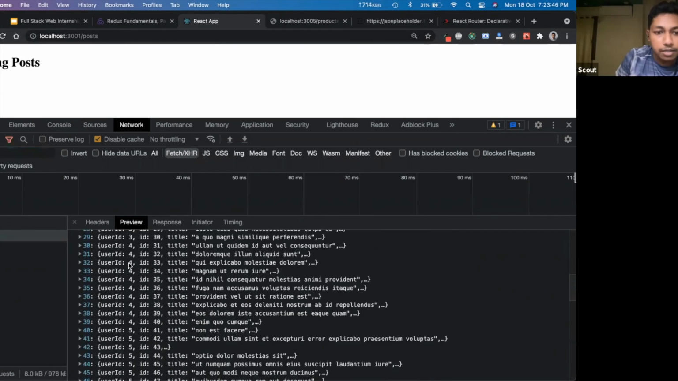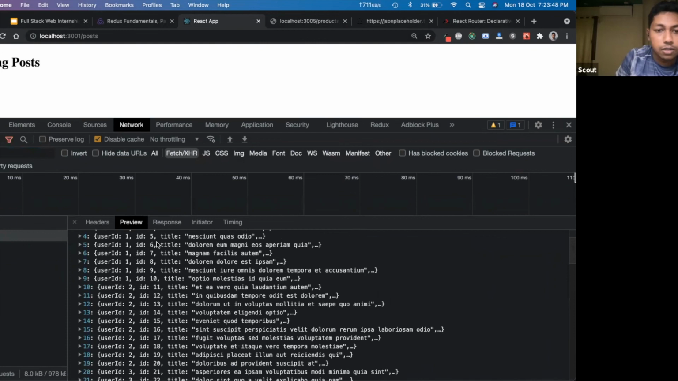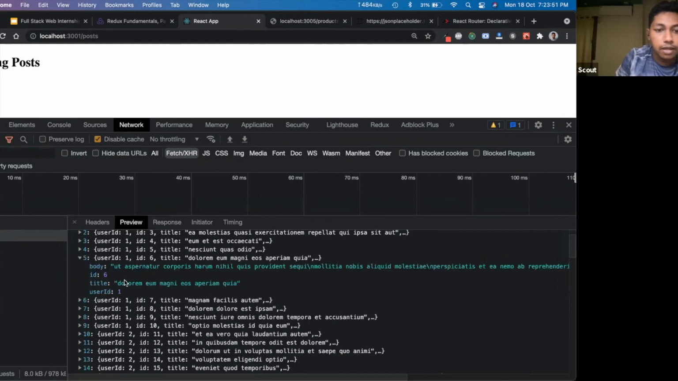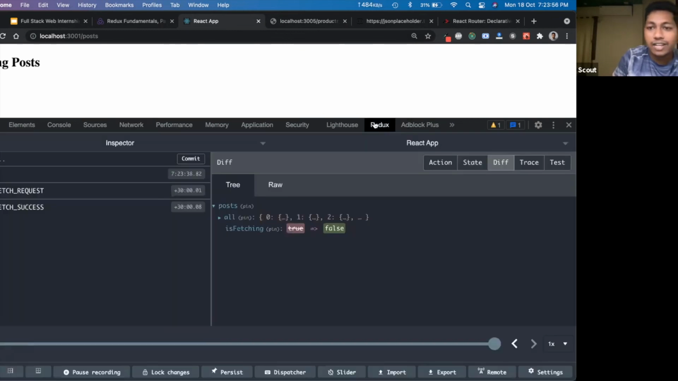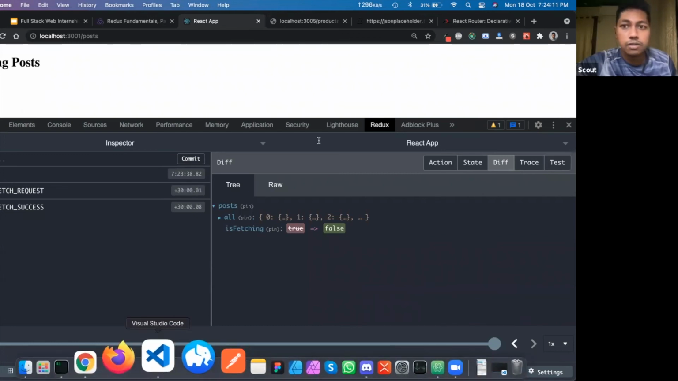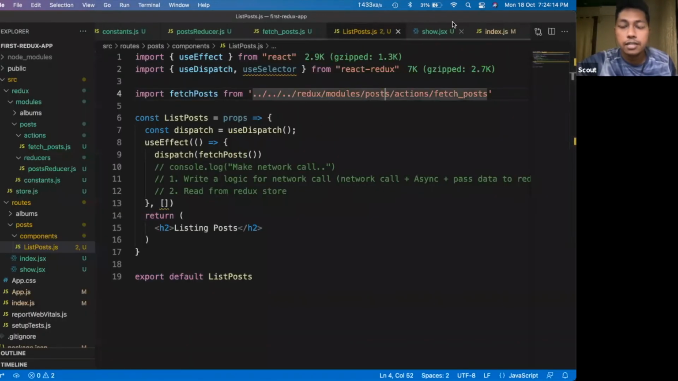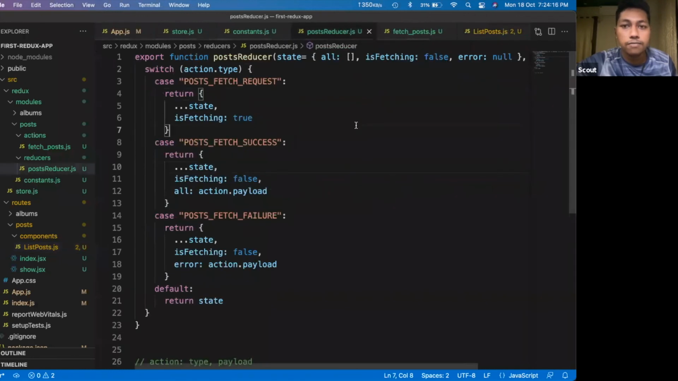The response is coming, more than 100 records. So 100 records are coming, to be exact. It has the body, title, everything is there. Understood? And as you can see, we have all the posts in our state. So isFetching is set to false and all data is there. Understood? Our state is working. Whatever reducer we have defined, the posts reducer, it is working as expected.